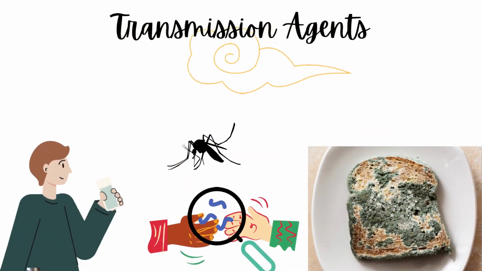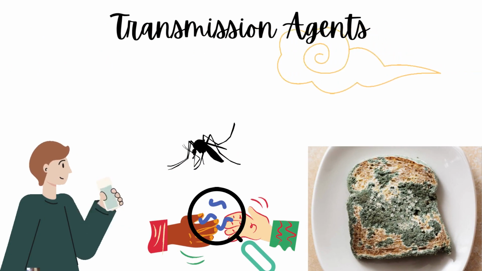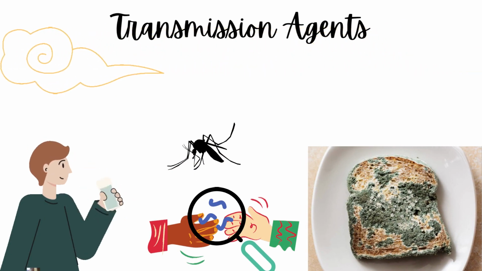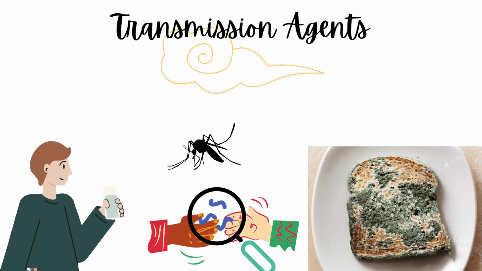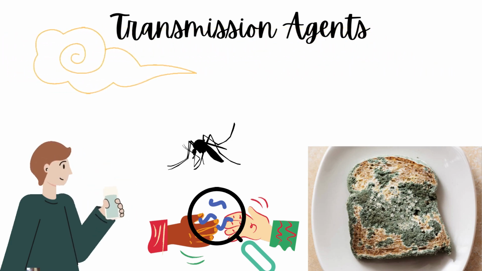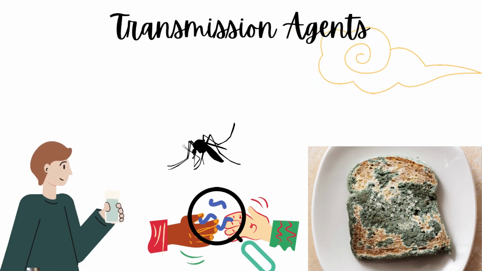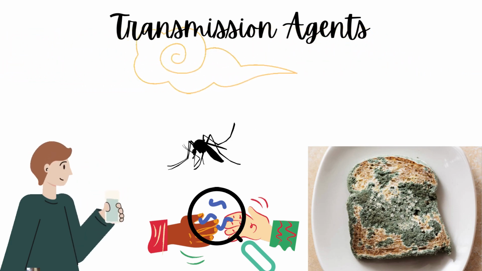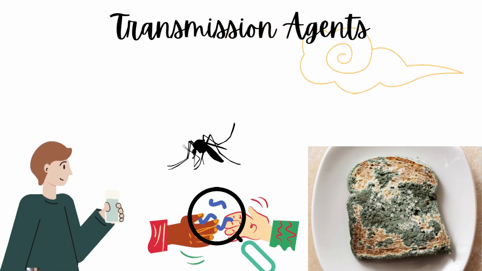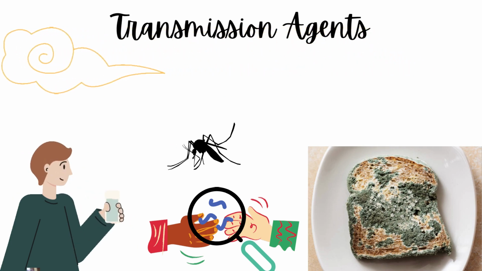Pathogens can enter the body in many ways. They can enter through the air we breathe and through insects. They can also be transmitted through direct contact with an infected person. They can be transmitted if we drink impure water or eat contaminated food or stale food.